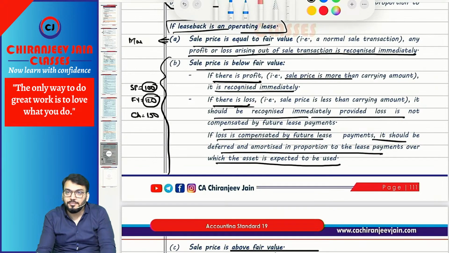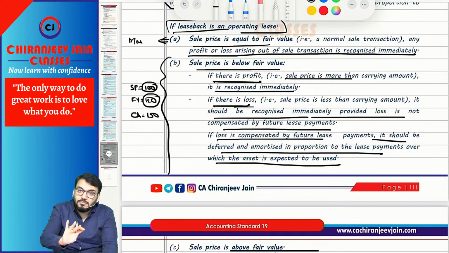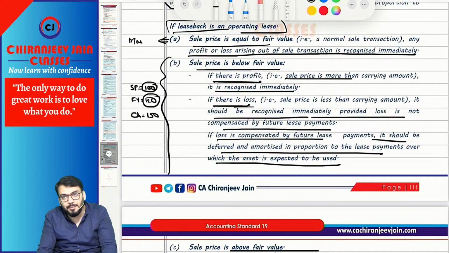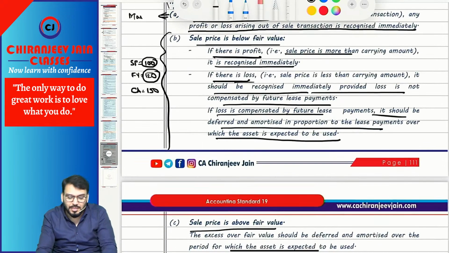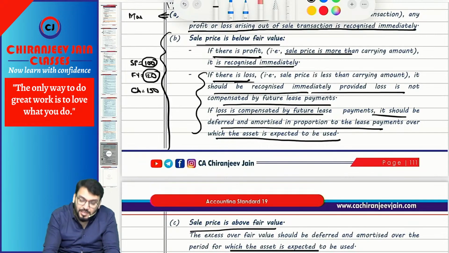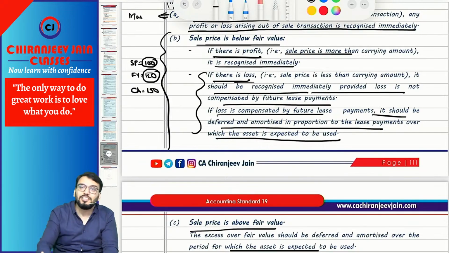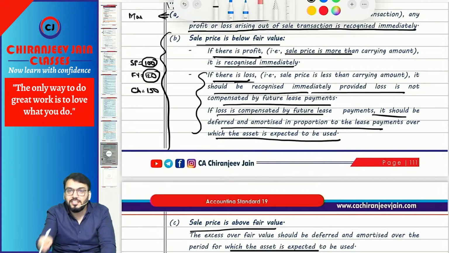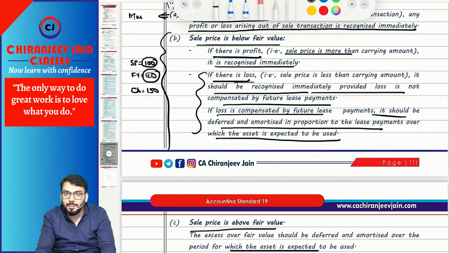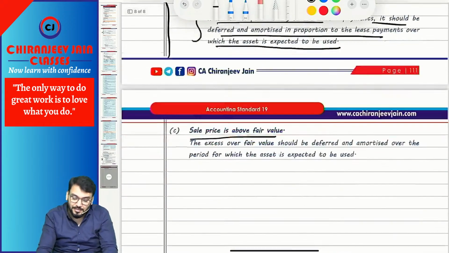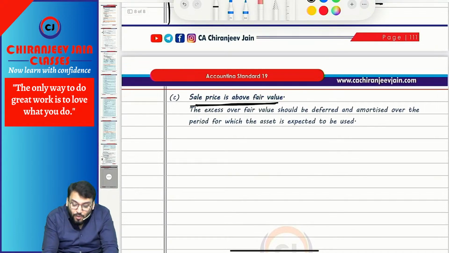Have you understood this point? But in case of profit, any profit will be recognized immediately. Understood? Correct. You need to memorize this a little. If the question is silent about these two cases, I suggest you write down both cases. If loss is compensated, then this is the answer. If loss is not compensated, then this is the answer. Got this point?